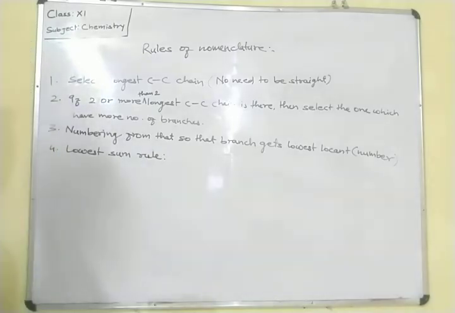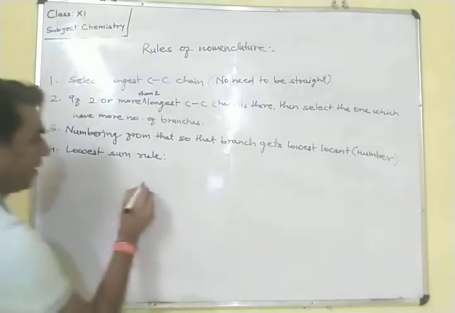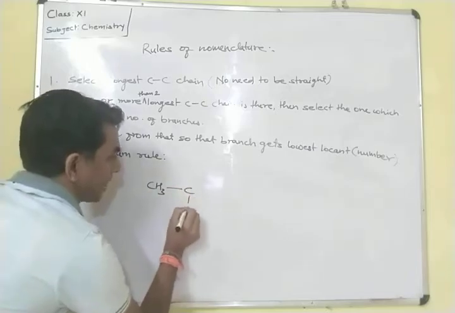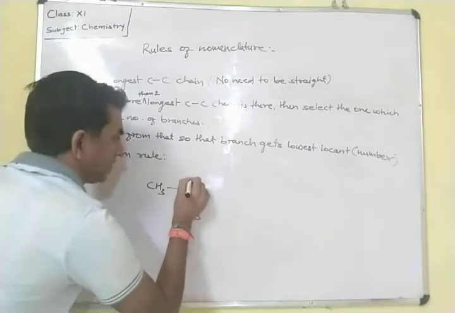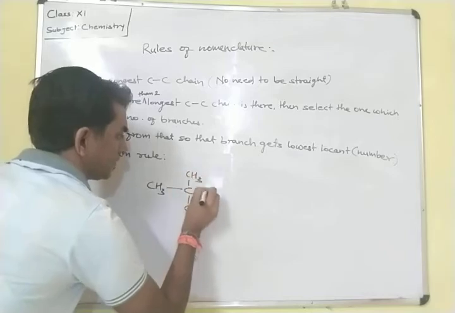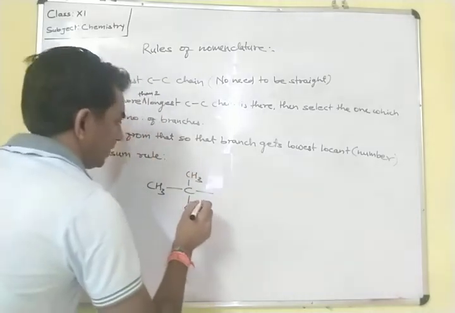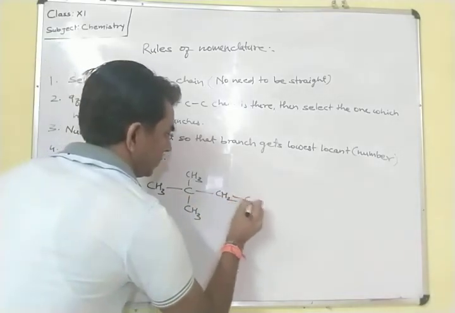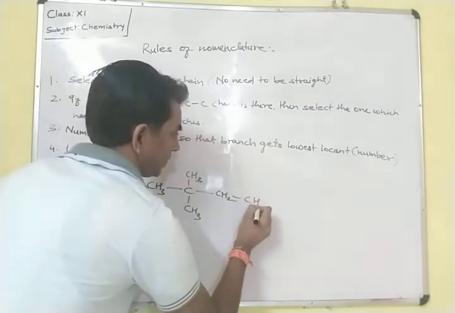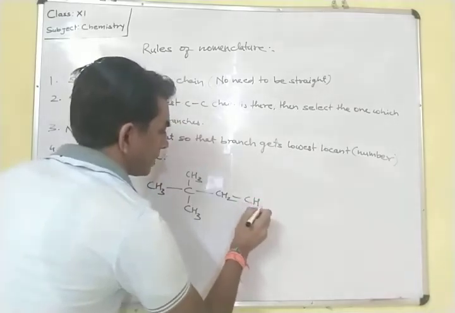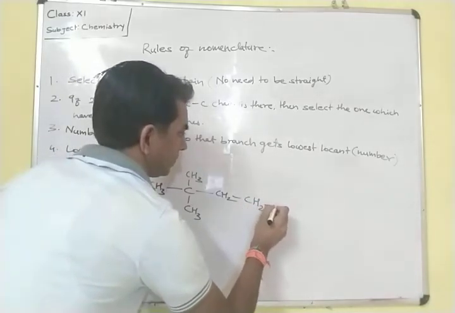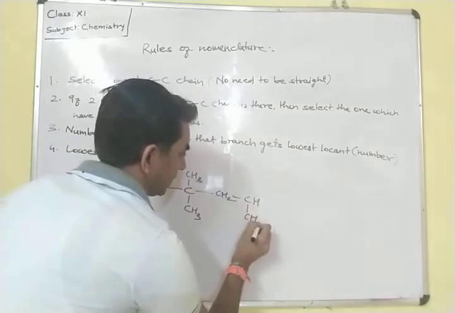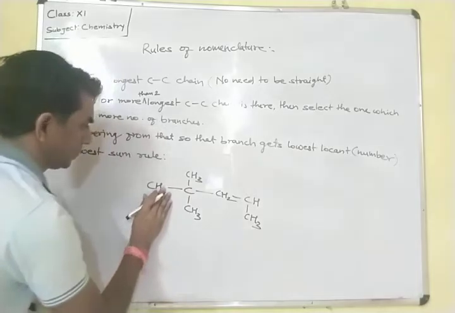Let us look at it with one example. Suppose one carbon chain is there, CH3, C, CH3, CH3, and after that CH2, CH, CH2, CH3. Here also one CH.